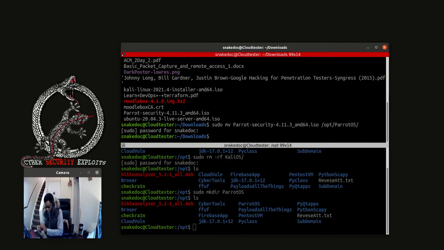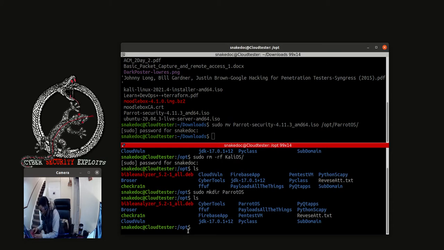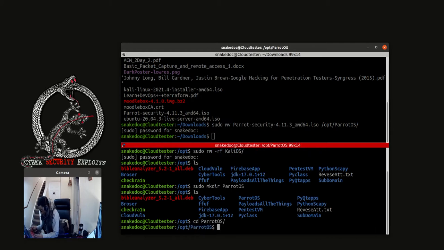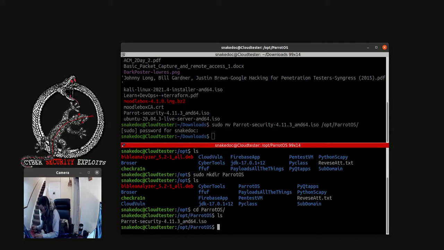So if we come back here and we do change directory into Parrot, then list, you see that we have got the ISO image. Now let's make another folder either to share or use for other things.